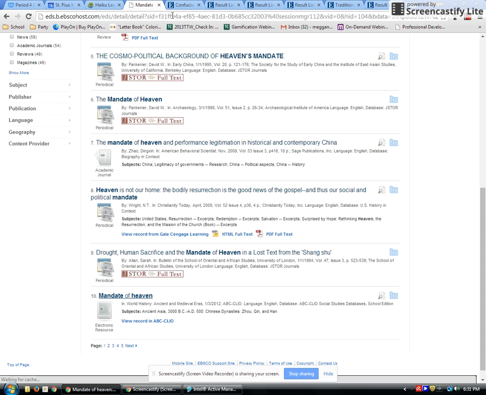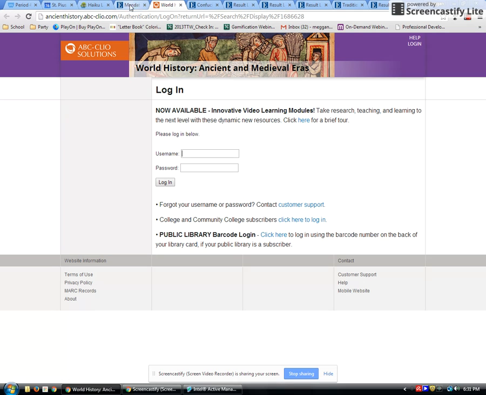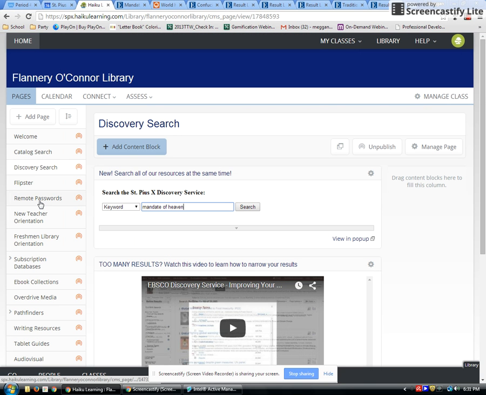But then I want to show you how I found slightly different information in a different way, and I'm hoping it's going to make me log in. It should not do that. I'm glad this happened so I can show you real quick, and we're not going to follow this link. But what you would do, anytime you have a password that's required, you come back here, go to remote passwords. You can click on this.